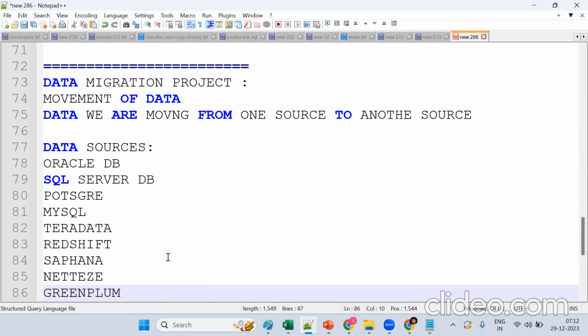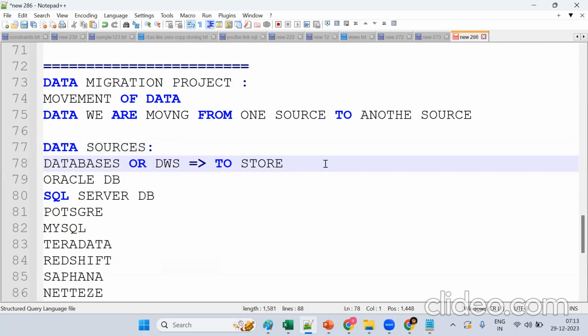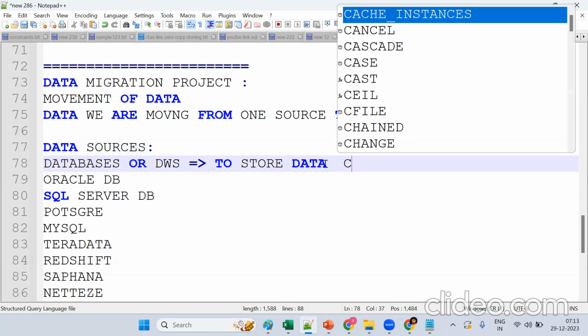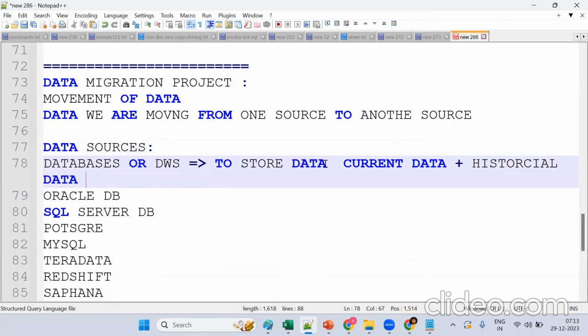Now tell me, what is the purpose of these databases or data warehouses? To store what? Ultimately, what are databases or data warehouses used for? To store data. Historical data, normal data. So to store current data plus historical data, in the form of tables.